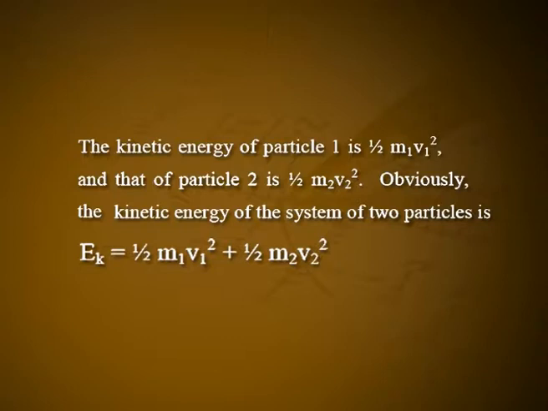Obviously, the kinetic energy of the system of two particles is Ek = 1/2 m1 v1² + 1/2 m2 v2². We know that the change in kinetic energy of a particle is equal to the work done by the forces applied to the particle. The same must be true for a system of particles. However, in the case of a system of particles, we have to distinguish between the work done by the external forces and that done by the internal forces.